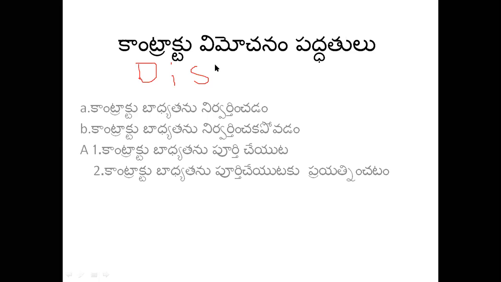These are various modes of discharge of a contract. See, in a contract, two parties will be there. If both of them fulfill their promise, that is well and good. Another way is that one party fulfills its promise but the other party does not, or both the parties fail to fulfill their promises.